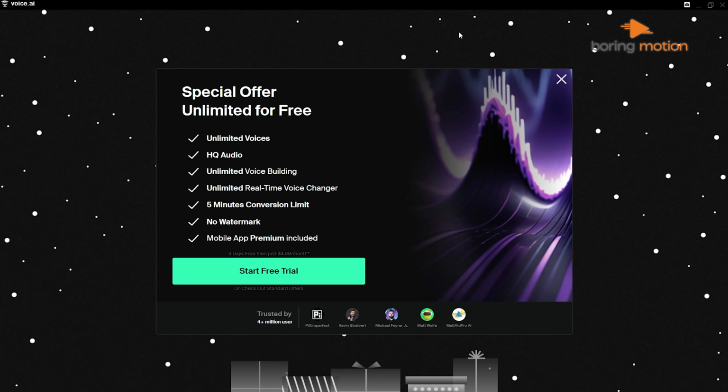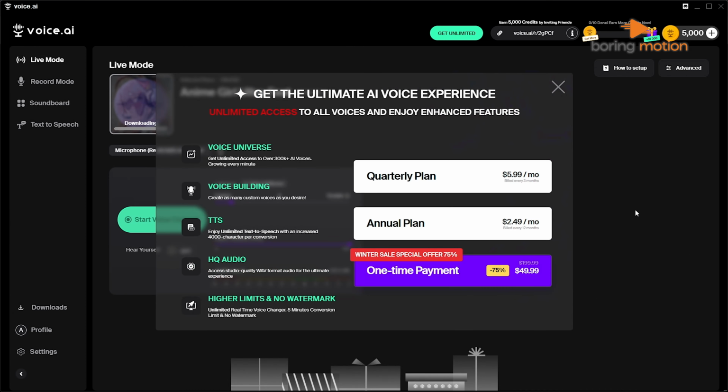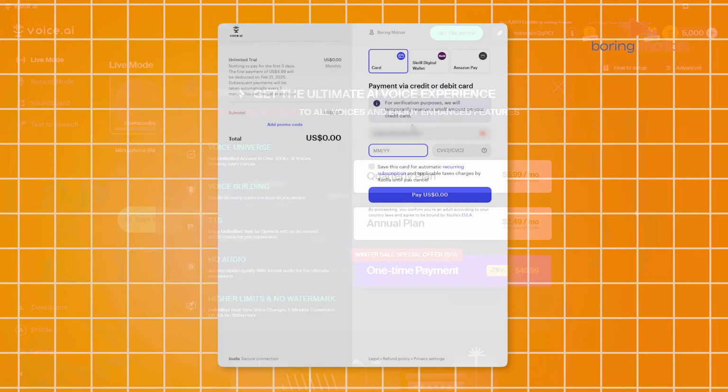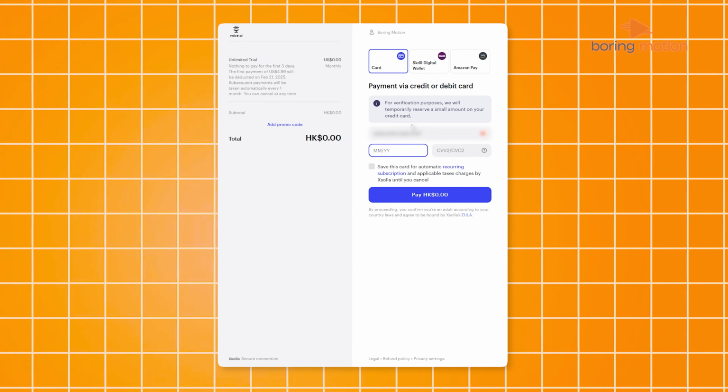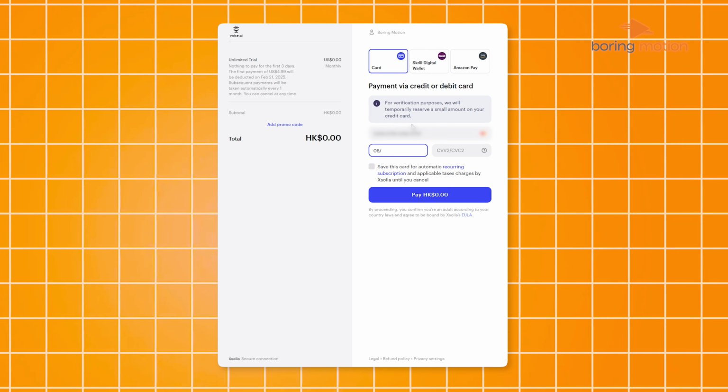The pricing structure varies based on features, with basic plans offering limited voice selections and premium plans granting access to exclusive celebrity voices, higher quality processing, and faster response times. Users can choose between monthly or yearly subscriptions depending on their needs. If you require one-time access, there are also pay-as-you-go options where you can purchase credits separately without committing to a subscription. Keep an eye out for special discounts and bundle deals that may offer better value for long-term users.